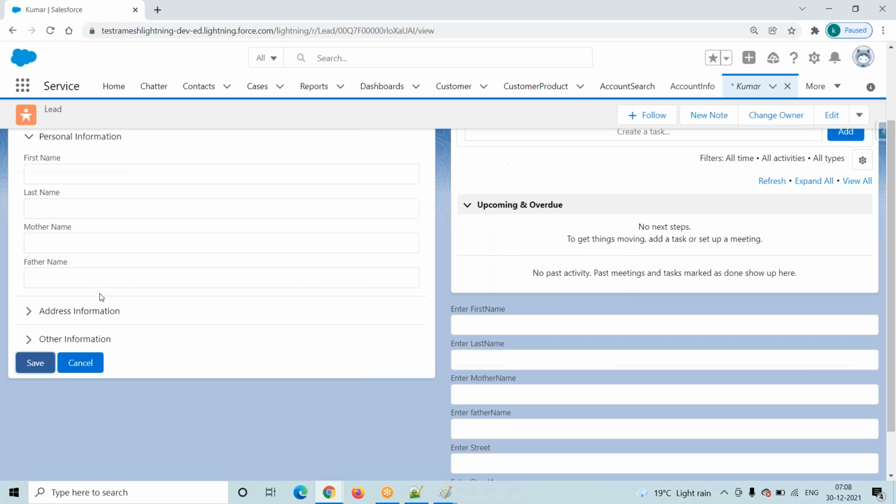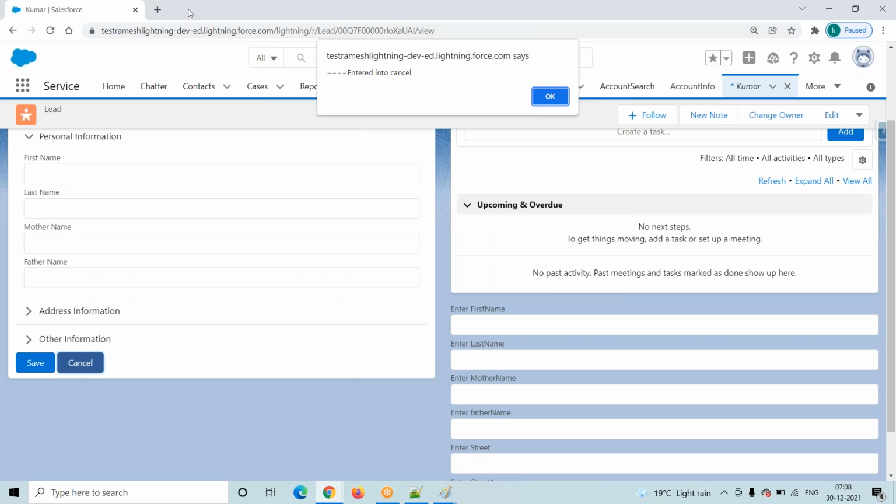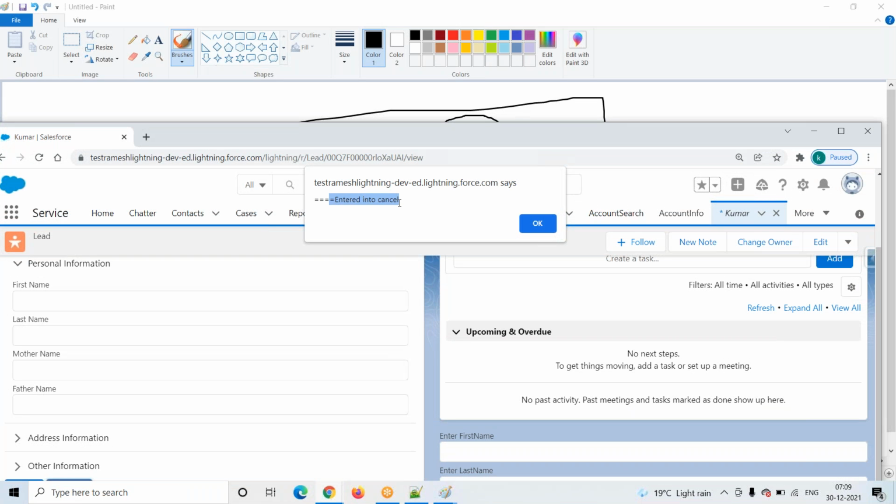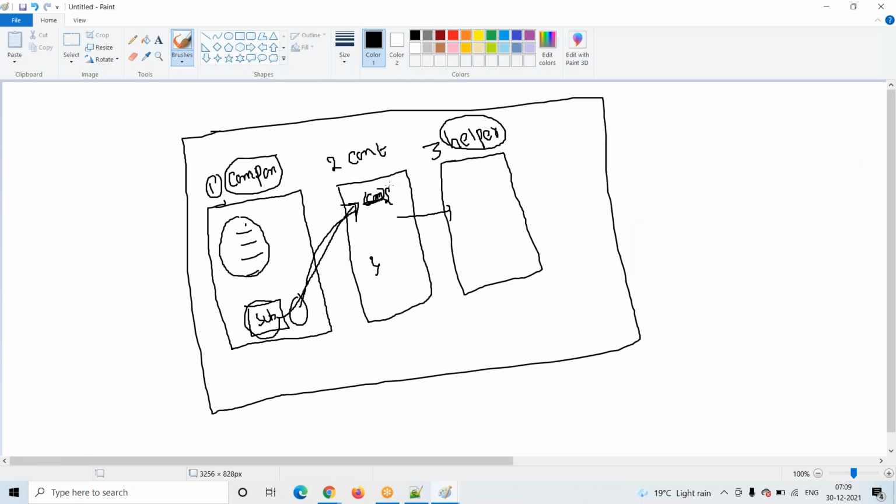Now go to here and click on cancel. See here, entered into cancel, right? We are guaranteed our step is correct. It is coming into here. Now from here I will pass my request to the helper. Whenever the user clicks on this command button, I am telling this command button to go to the controller, and from the controller we are going to pass my request to the helper.